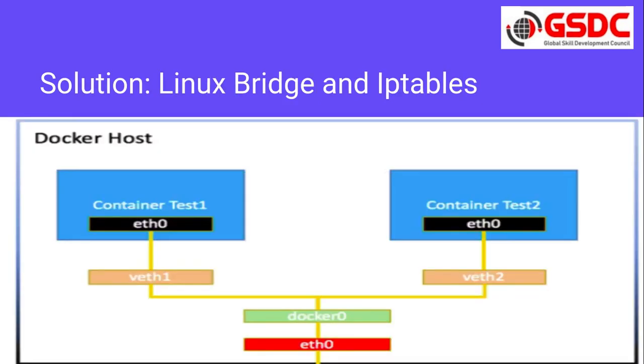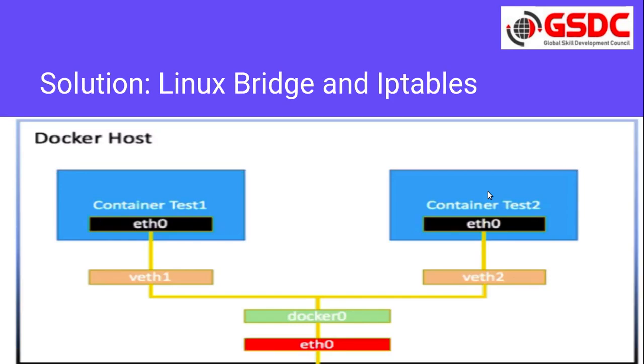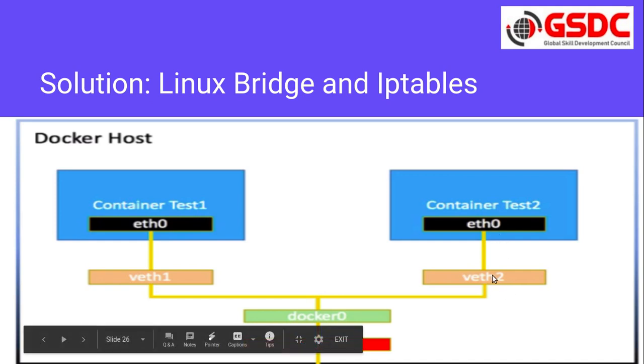Okay, now let's see the example here. So what is happening? These are the two containers that want to interact with each other. They have their own ethernets. This own ethernet will be connected to the virtual ethernets. Those are connected to one network, that is Docker 0, and now they can interact with each other.